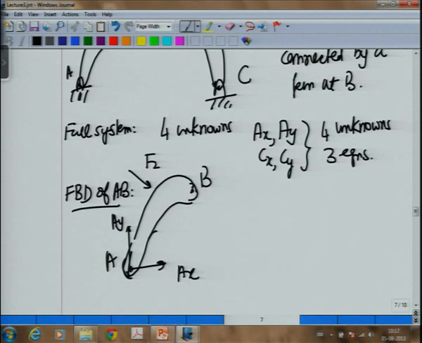Now, I will also get here Bx and By. Okay. So, that assertion now I think you are clear that it will not be towards him. So, now let me count the number of unknowns 1, 2, 3, 4. So, this is by itself not statically determinate. There are 4 unknowns and we have only 3 equations. Now, let me draw the free body diagram of BC.